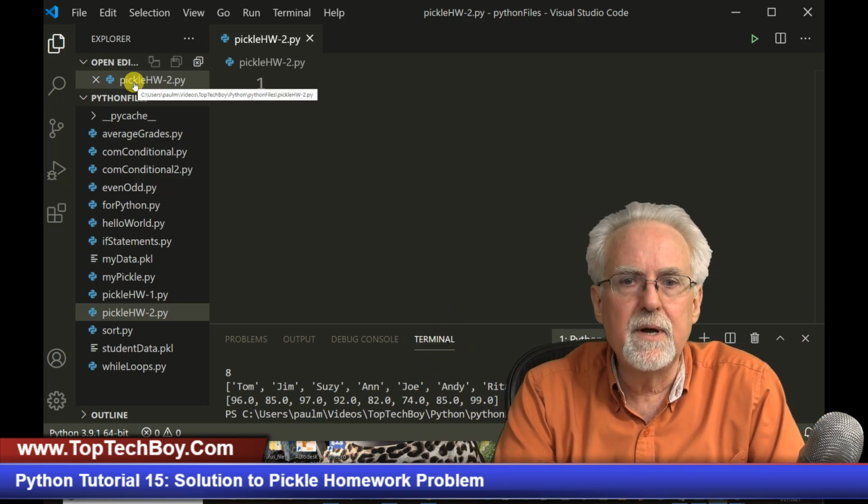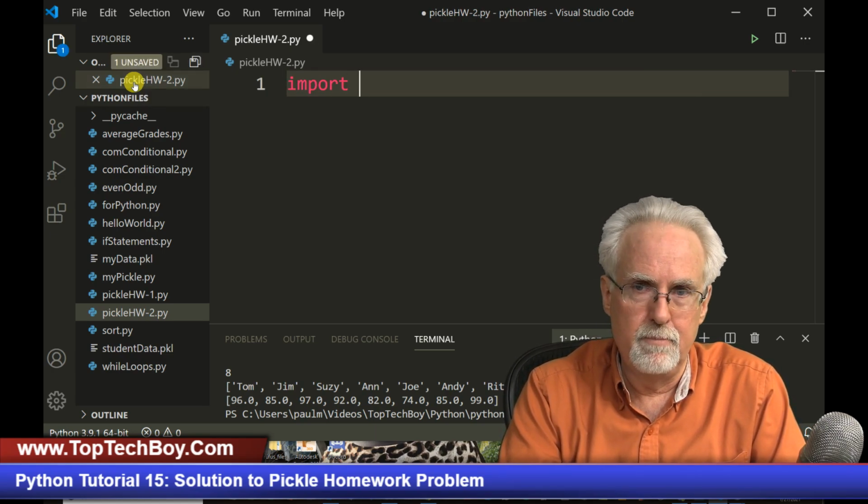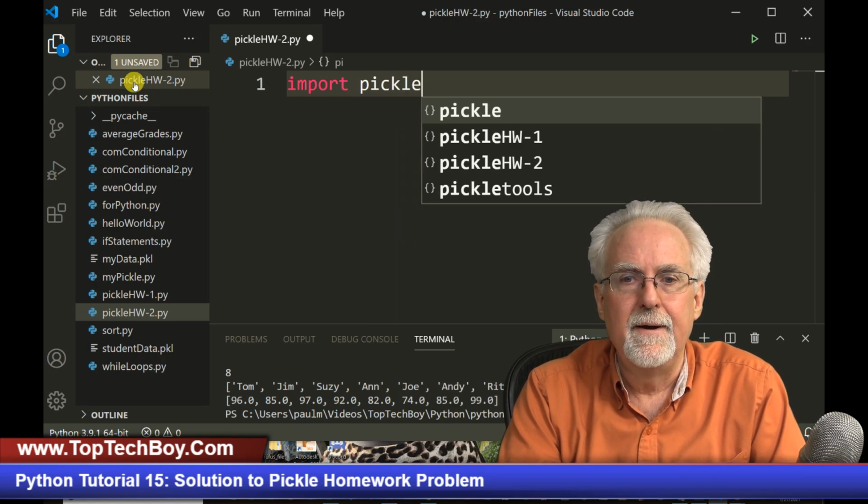Okay, so let's see what we're going to need to do. Well, because we're going to be unpickling, we're going to have to import the old pickle. All right.